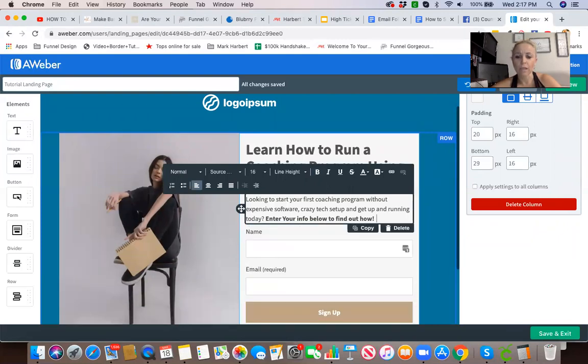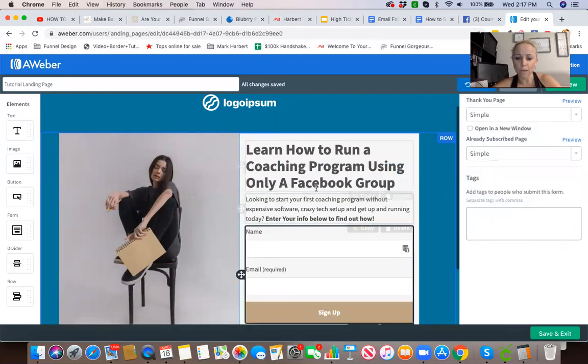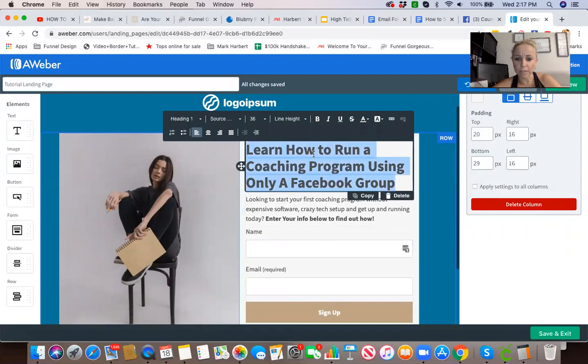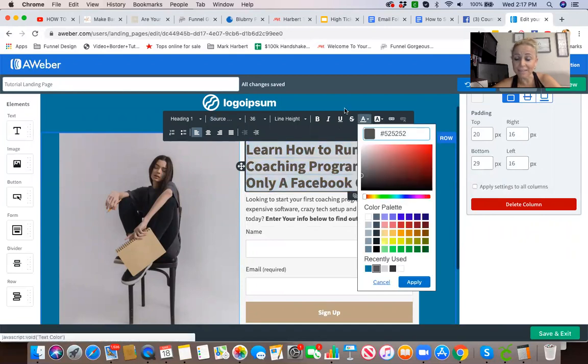Now, you may want to change what this font looks like. You can highlight and it's going to just be like any other text editor. You can change the color. You can change, let's see here.